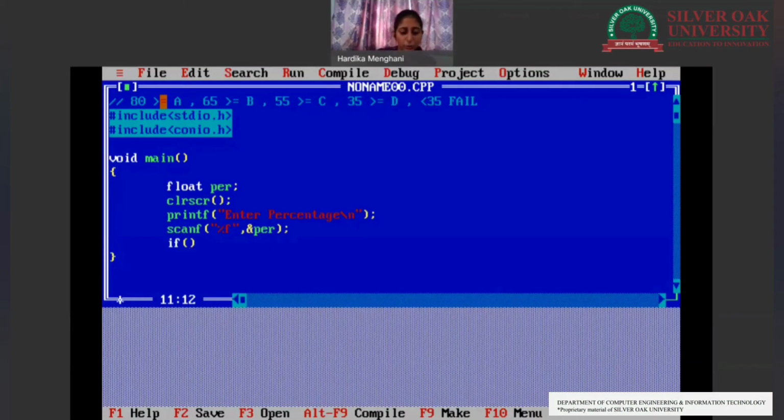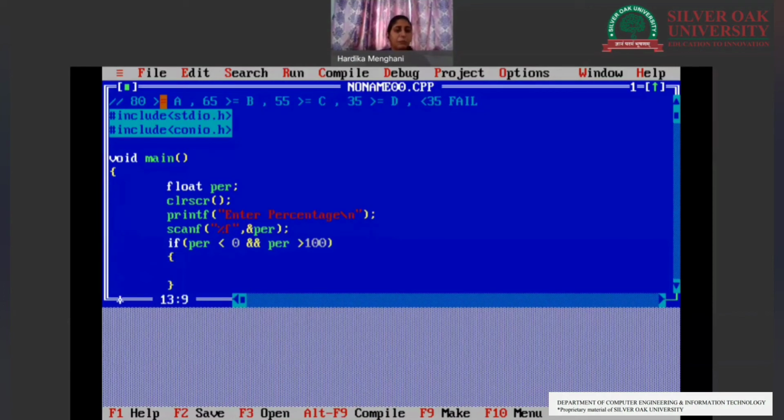So percentage less than 0 and percentage greater than 100, both should be considered an invalid entry.